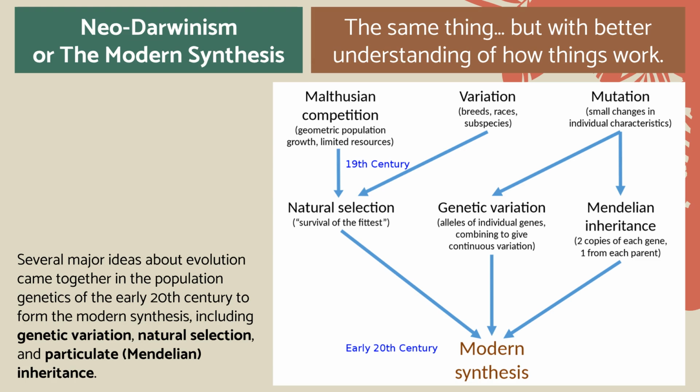It combines natural selection, genetic variation, mutation, and Mendelian inheritance. Mutations create variation. Genes pass traits to offspring, and natural selection determines which traits become more common. Together, these processes explain how populations evolve over time.